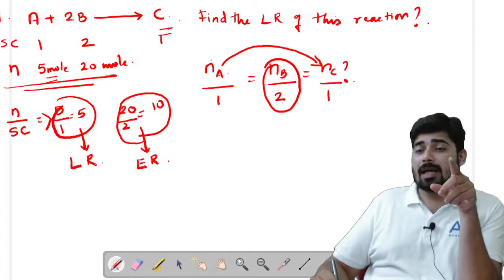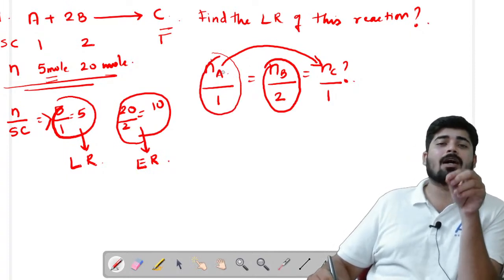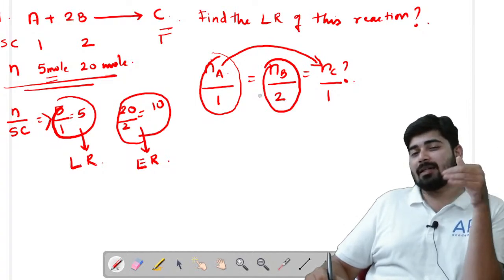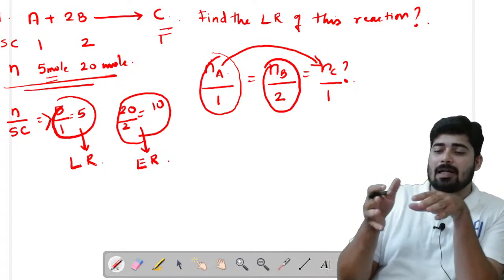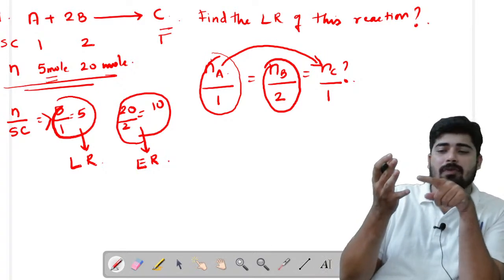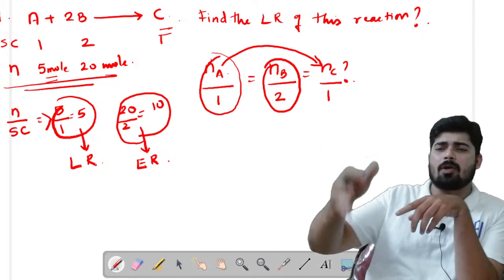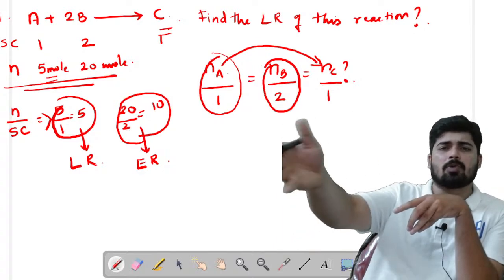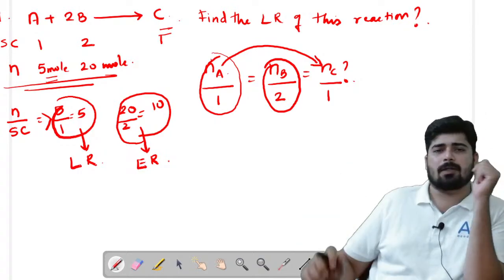So always be aware, in the case of limiting reagent, only use the data of the limiting reagent. But in the other case, case 1, we do not have any such difficulty, because we do not have any condition of limiting reagent or excess reagent. So you can take Na by 1 or Nb by 2 equal to Nc by 1. You can take either Nb by 2 equal to Nc by 1 in order to find the number of moles. So see, no problem there.